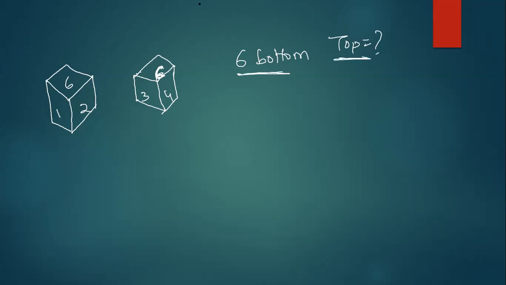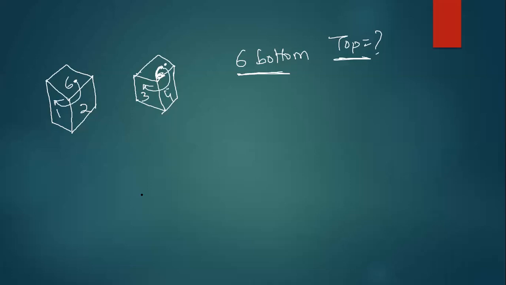First, what you need to identify here is whether there is any common number. See, 6 is common here and here. Start from 6, write in clockwise or anti-clockwise direction. If it is clockwise, take this also clockwise. If it is anti-clockwise, take this also anti-clockwise. Write in clockwise direction: 6 2 1. Similarly, write this clockwise: 6 4 3. That means 2 opposite will be 4, 1 opposite will be 3, and the remaining number will be opposite to 6, which is 5. So top will be 5. If it is clear, type Y, everyone.